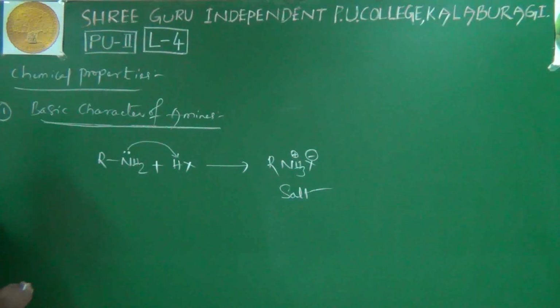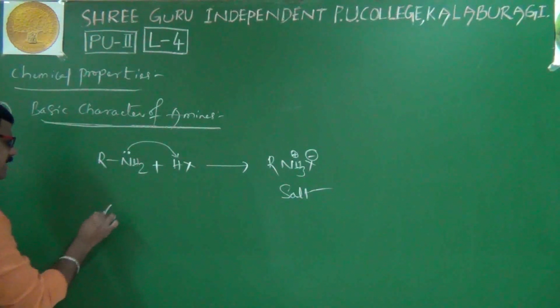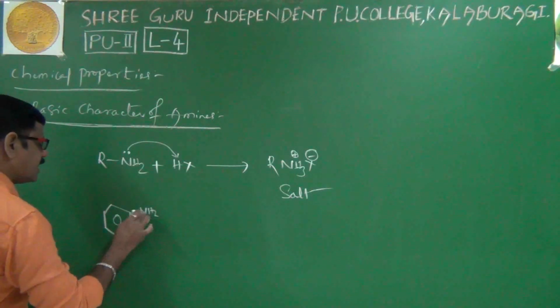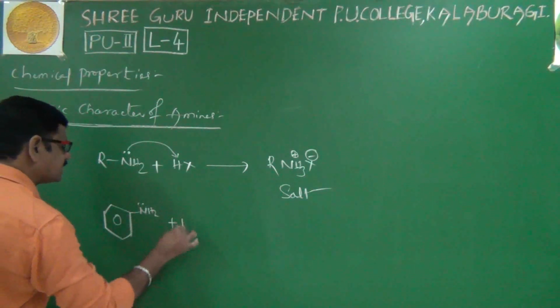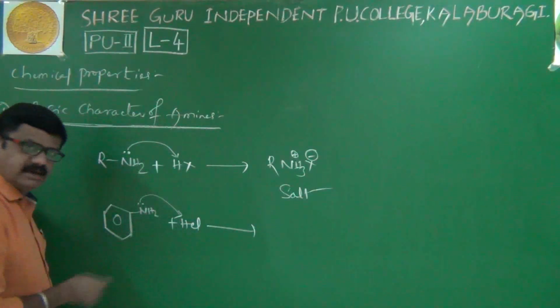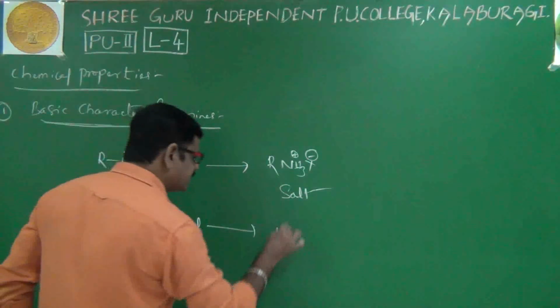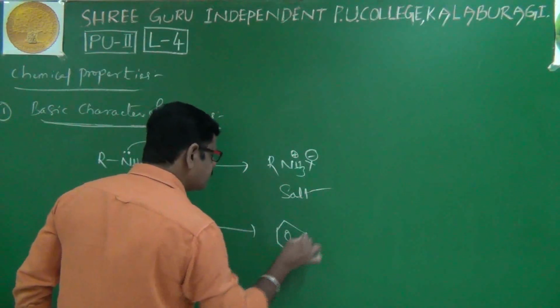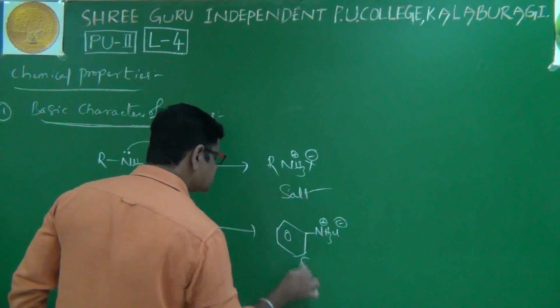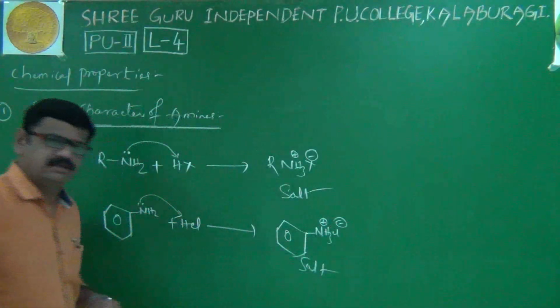Not only this amine, take aromatic amines also, of course, aniline. When aniline reacts with an acid like HCl, it donates an electron pair to H plus of HCl and gives the corresponding salt, anilinium chloride. This is also a salt.